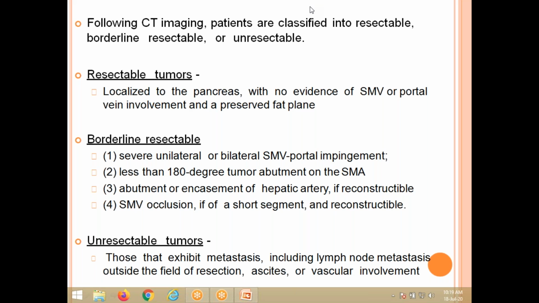Borderline resectability: severe unilateral or bilateral superior mesenteric vein or portal vein involvement, impingement, abutment.